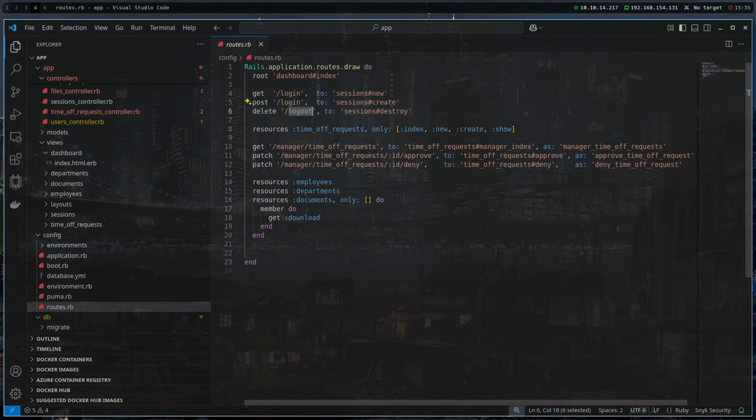So the function should actually work. I'm not sure why it isn't working. Maybe it did work, but I just got some sort of an error. It's fine. Let's just look here. We can get /manager/TimeOff request.